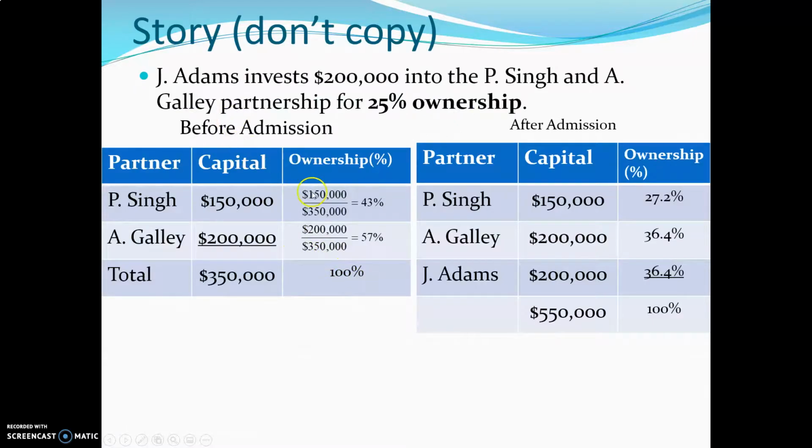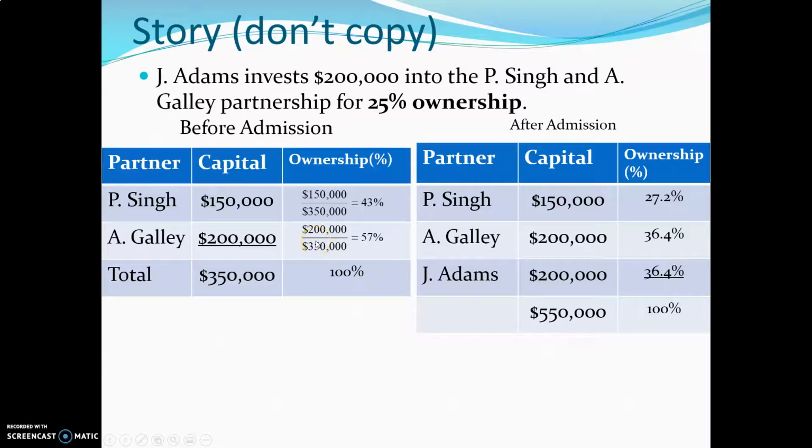Here's a story, don't copy. J. Adams invests $200,000 into the partnership of P. Singh and A. Galley for 25% ownership. Before admission, this is what it looks like. P. Singh has $150,000 invested and A. Galley has $200,000. The capital total is $350,000. And here's their ownership as percentages.